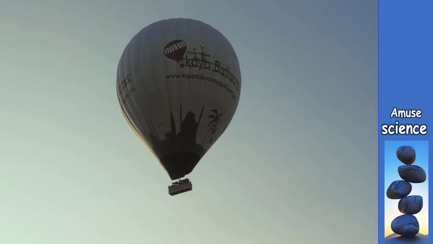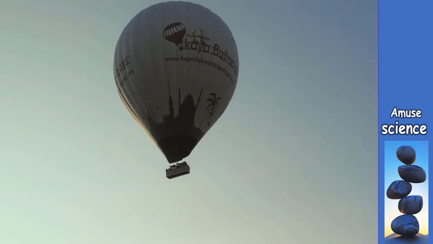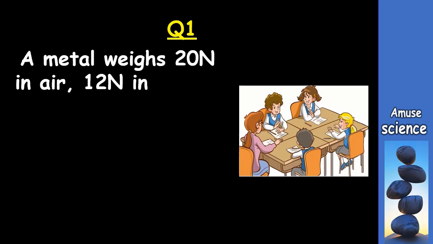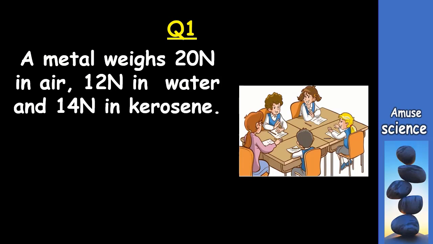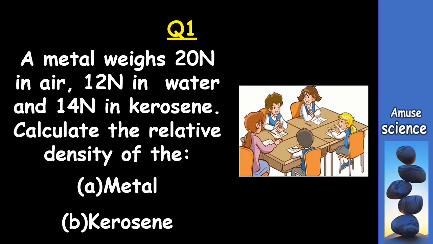Now let's conclude this session by solving two problems. In our next tutorial, we are going to solve more problems. Question 1. A metal weighs 20 newtons in air, 12 newtons in water, and 14 newtons in kerosene. Calculate the relative density of the metal and of the kerosene.